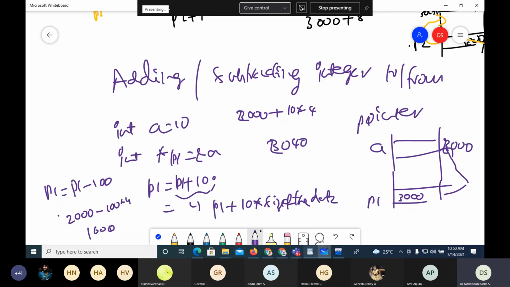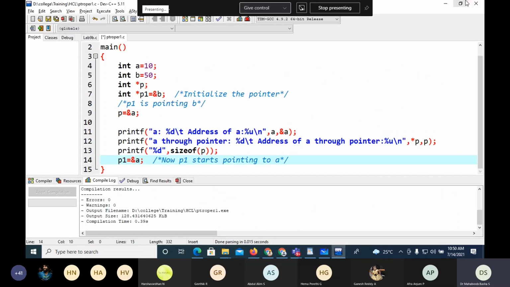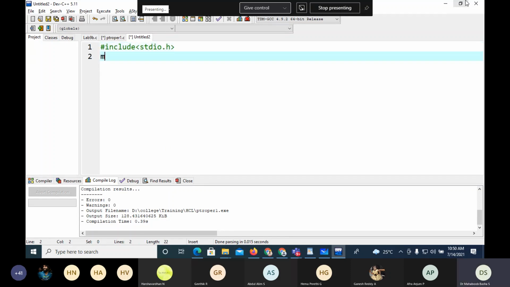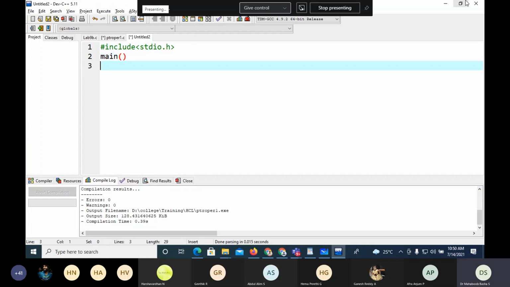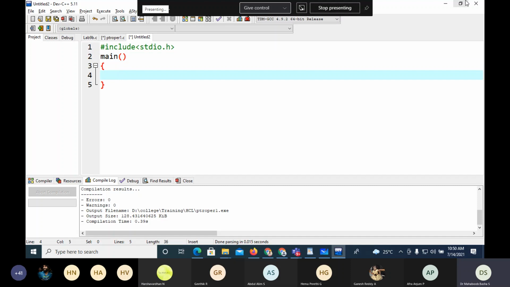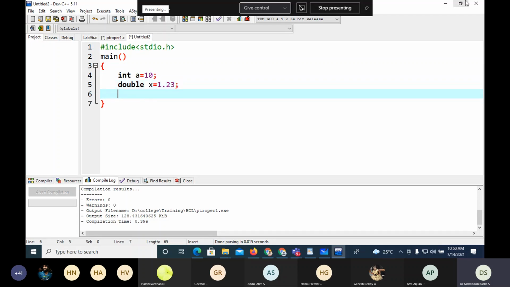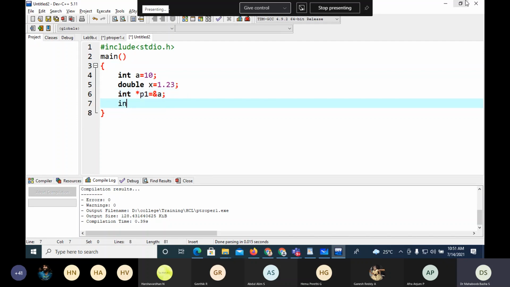Now before we proceed with the difference, it is better we take an example. So I write hash include stdio.h, main. Now I'll take int a equals 10, double x equals 1.23, then int asterisk p1 equals ampersand a, and double asterisk p2 equals ampersand x.